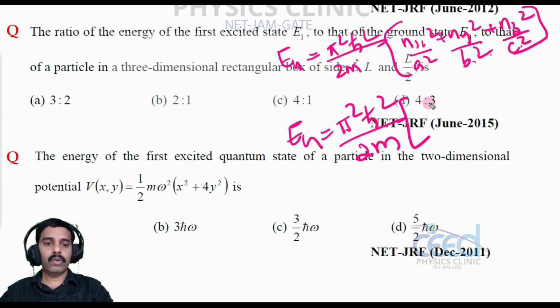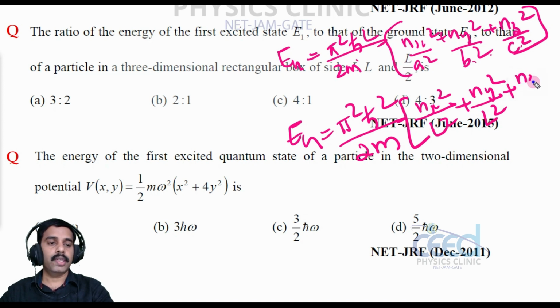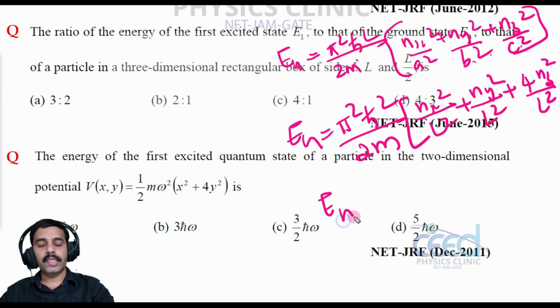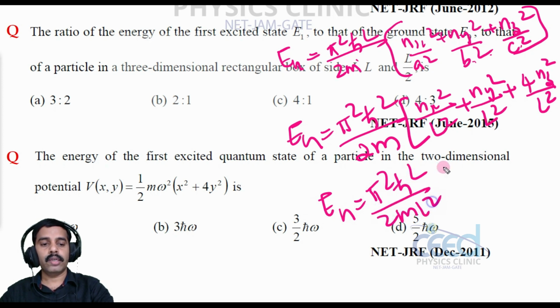But it is a rectangular box, with nx square divided by L square, and here the side is L, and here the side is L by 2, as given in the question. nz square divided by L by 2 the whole square, that is 4, so this becomes 4 nz square divided by L square. Now we can write En is equal to pi square h cross square divided by 2mL square into nx square plus ny square plus 4 nz square.